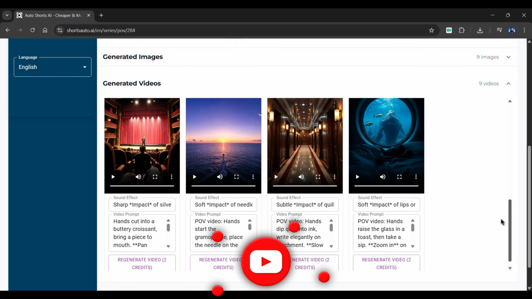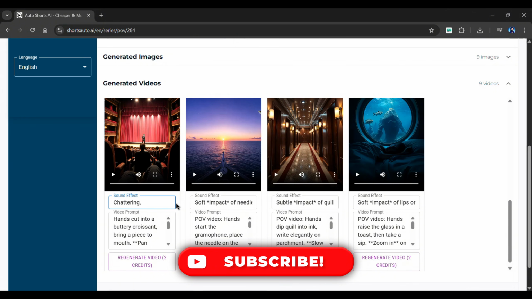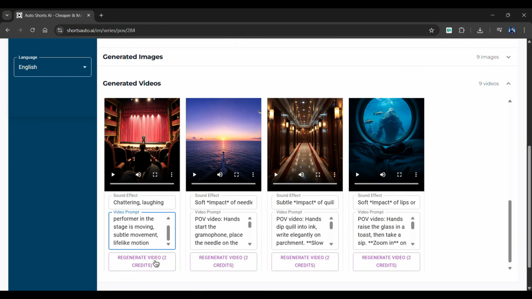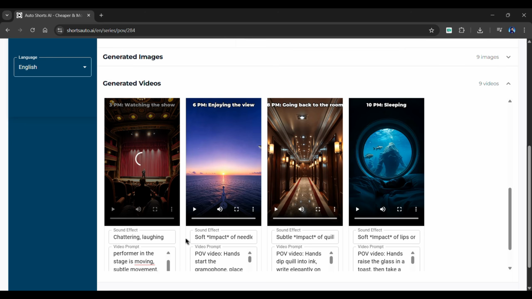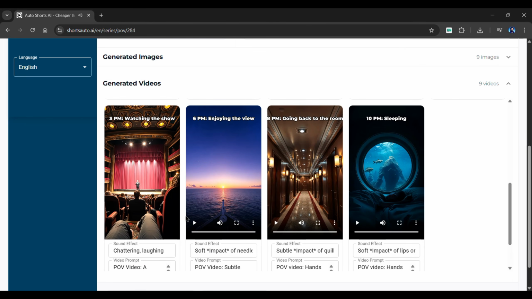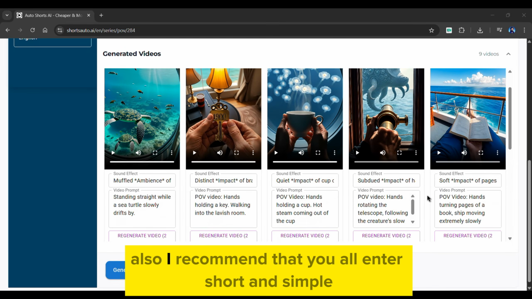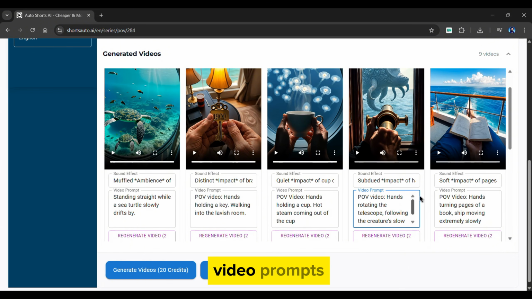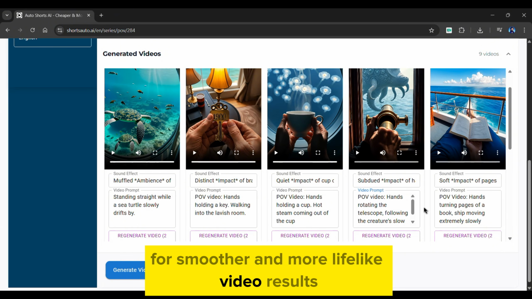Additionally, you can even edit the sound effects. Simply add your desired sound effect and video prompt, then click the Regenerate Video button, and according to the prompts, a video will be created. Also, I recommend that you all enter short and simple video prompts for smoother and more lifelike video results.